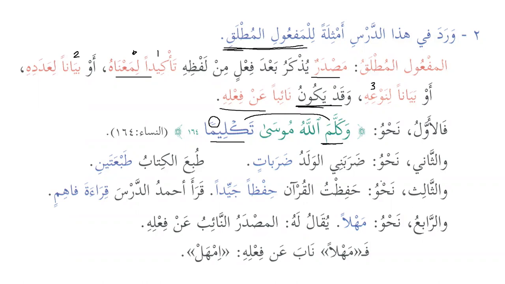Number 2, والثاني نحو ضربني الولد ضربات. This is لبيان عدده, so it's basically used to mention the number. So the boy struck me or hit me several times, or he hit me with many hittings, as we can see here, ضربات. طبع الكتاب طبعتين. The book was printed how many times? Twice. Yeah, the book was printed twice.